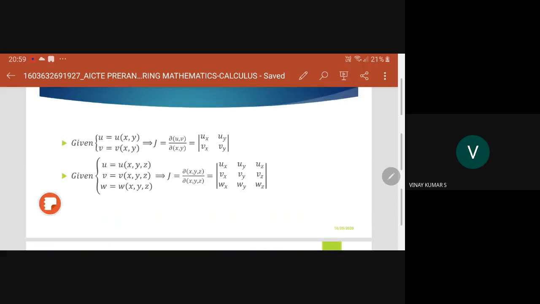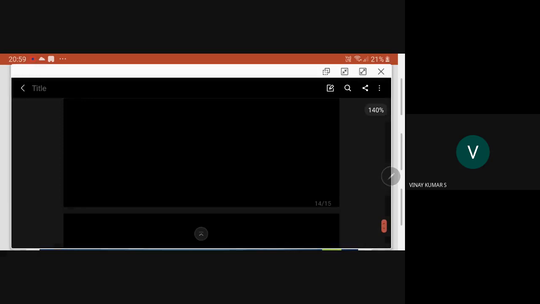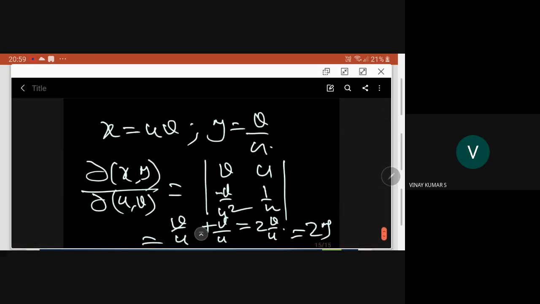Are we able to get a relation? No, there is no chance here. You cannot get a relation between them, to the best of my knowledge. So the best way is, they are independent. 2y is not equal, they are independent. There is no relation between u and v.